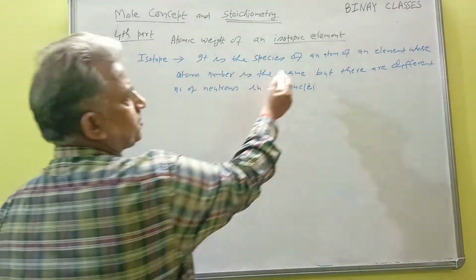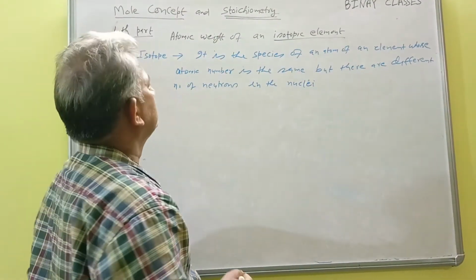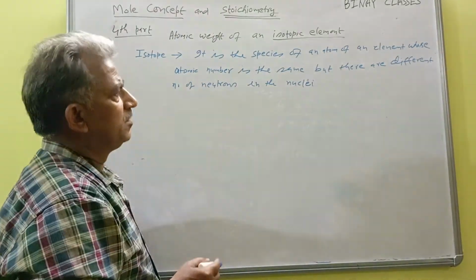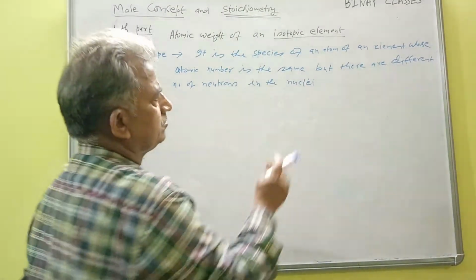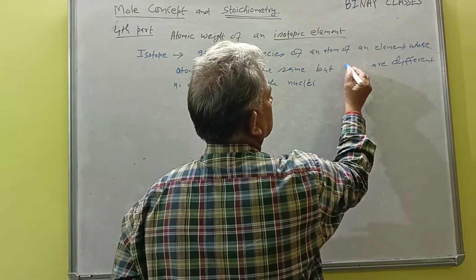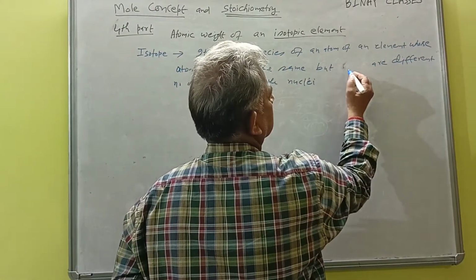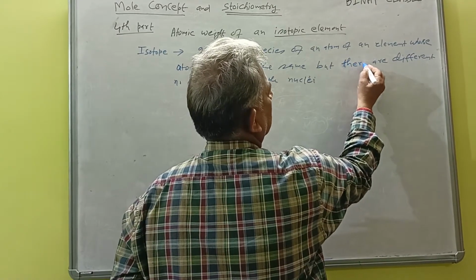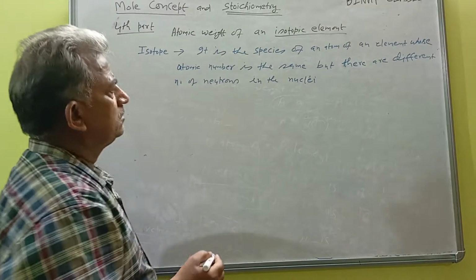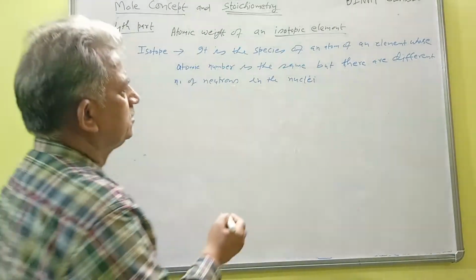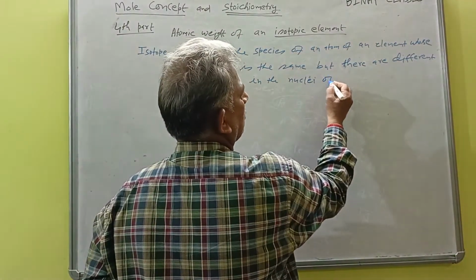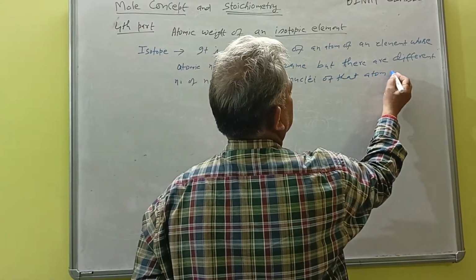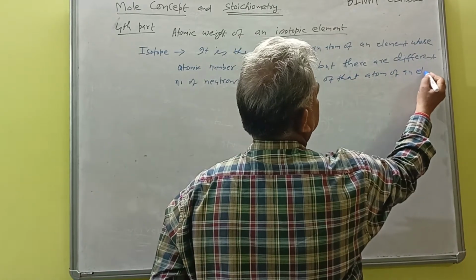It is the species of an atom of an element whose atomic number is the same, but they have different numbers of neutrons in the nuclei of that atom of an element.